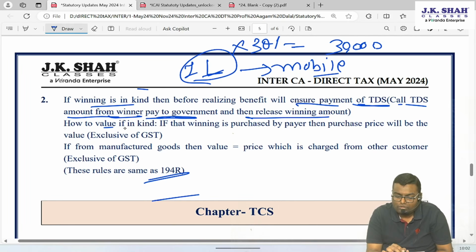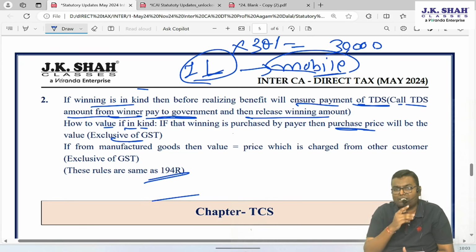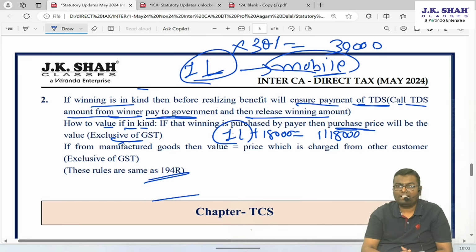Acha, how to value it if it is in kind? What is the value? How to identify that? Let's say this mobile phone, the online gaming company has purchased and is giving to this winner. Then see what your purchase price is exclusive of GST, because GST credit must have been taken. So let's say the company has purchased the mobile phone from any store: 1 lakh plus 18,000 GST, total 1 lakh 18,000. Then yes, the valuation of this winning is rupees 1 lakh.